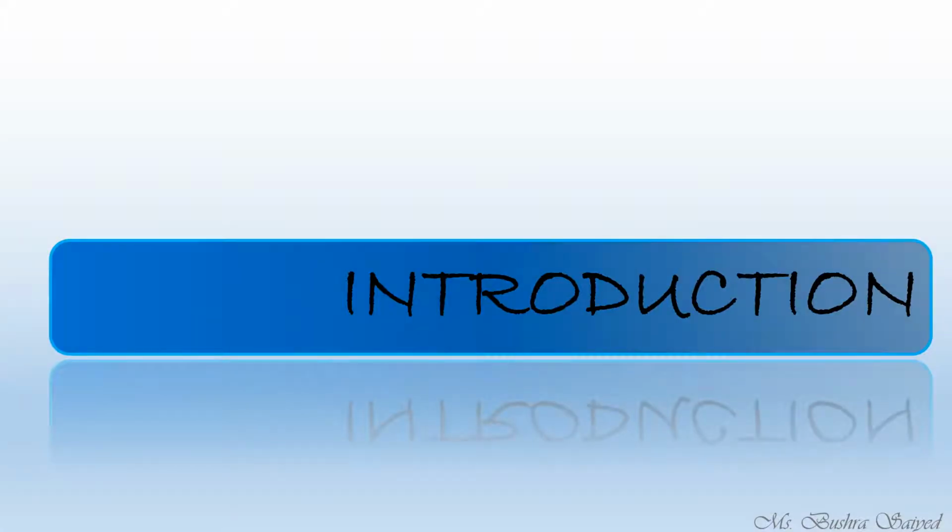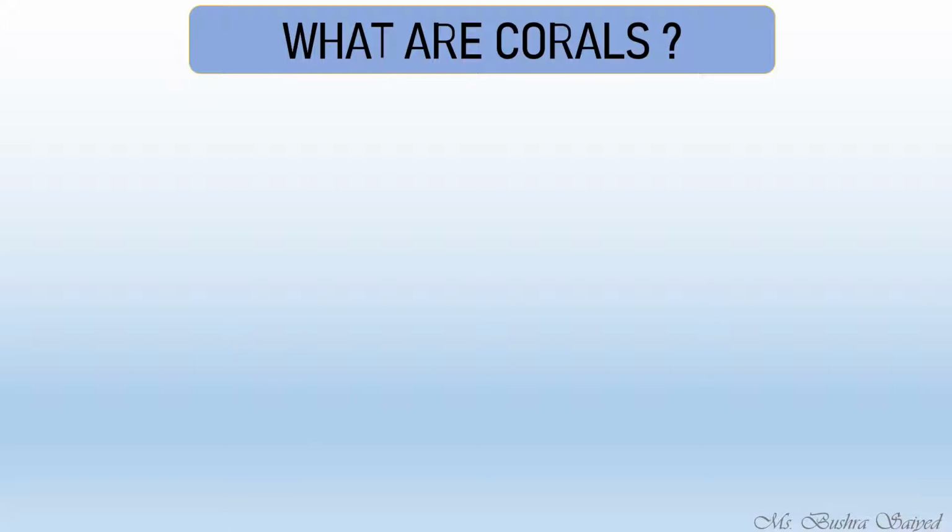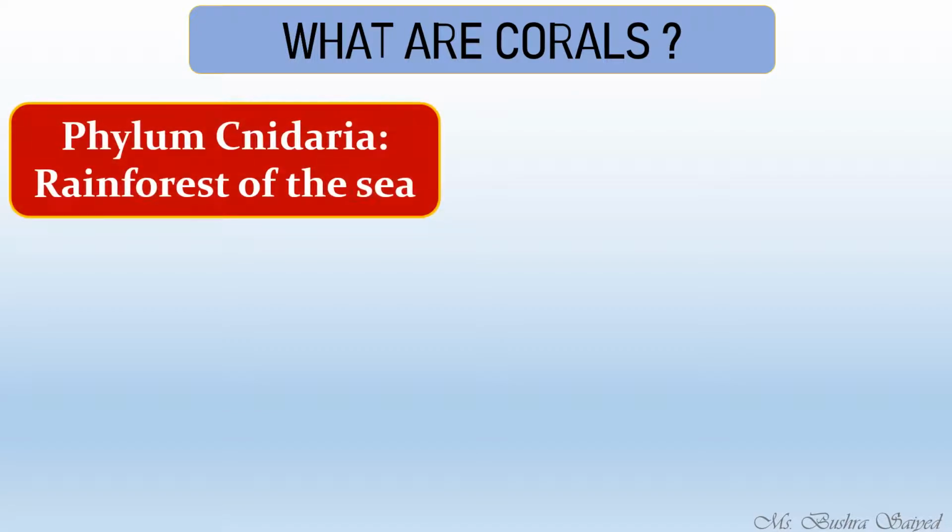So first of all, we'll begin with the first question: what are corals? Corals are animals that belong to phylum Cnidaria. In the introductory slide, we have seen that before coral reefs, I have written Coelenterata.